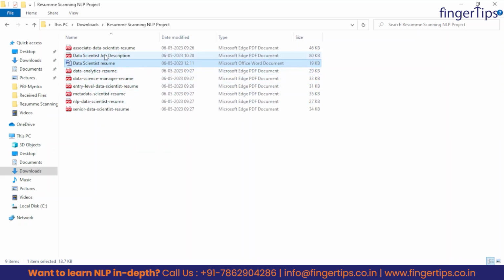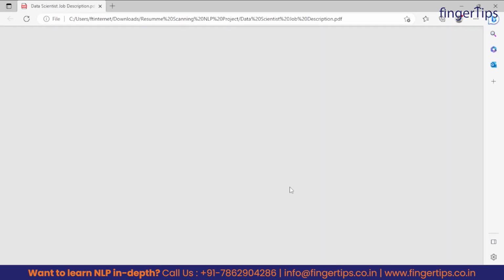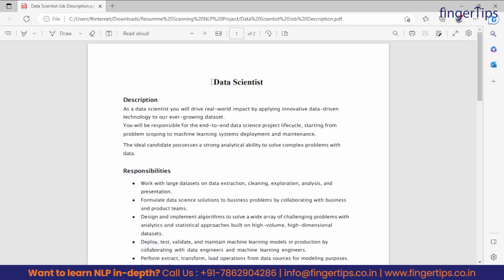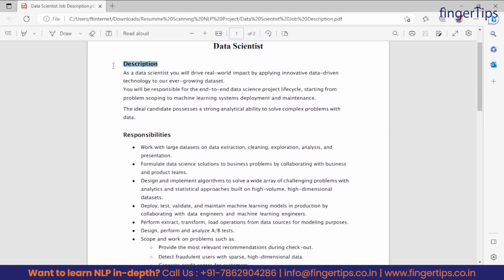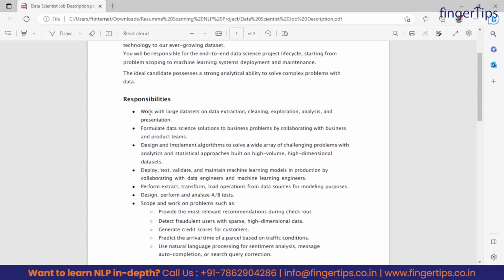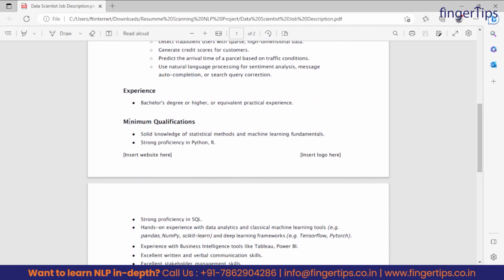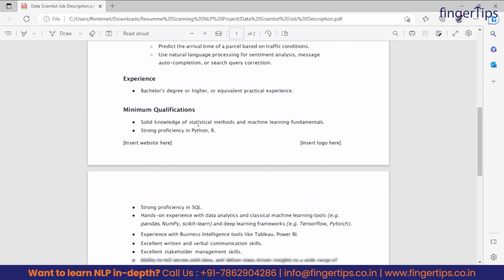So first we will see the job description. As of now, we are using this data scientist job description, right? So just have a look at this description. So guys, as we can see, this is the job description for the data scientist position, right? And there are several sections like description, then we have responsibilities, okay, then we have experience and minimum qualifications.